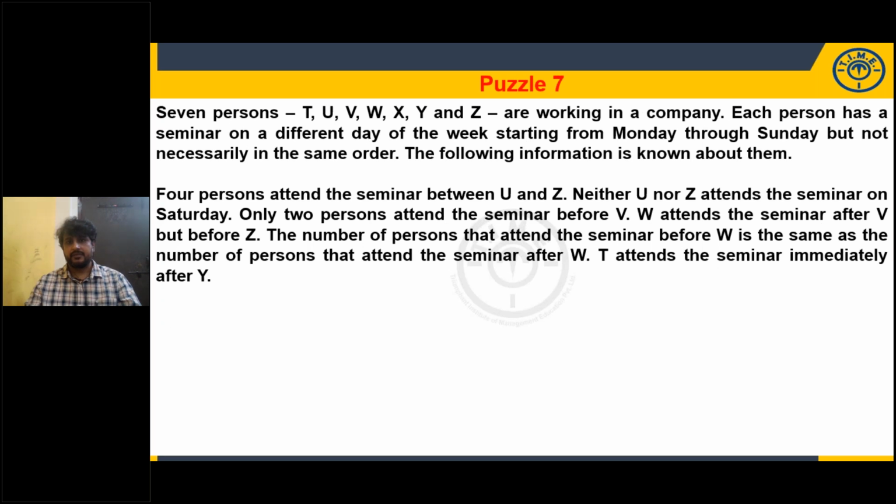Now, 7 persons are working in a company. Each person has a seminar on a different day of the week, starting from Monday through Sunday. Scheduling based. 7 persons, 7 days. Take a screenshot of these two.